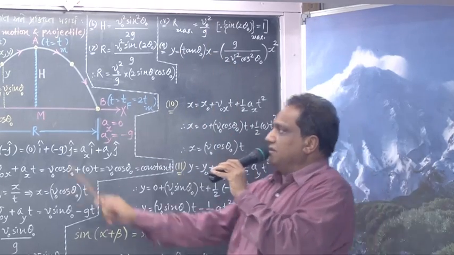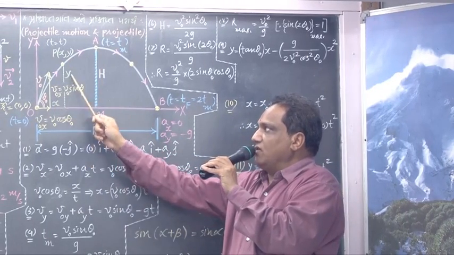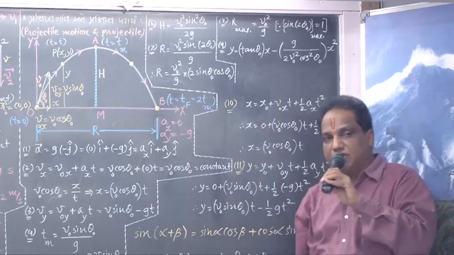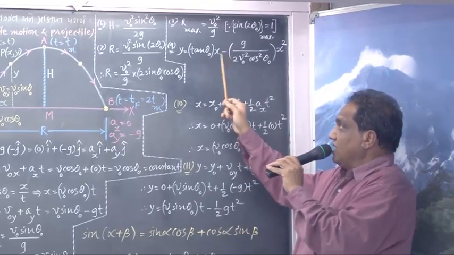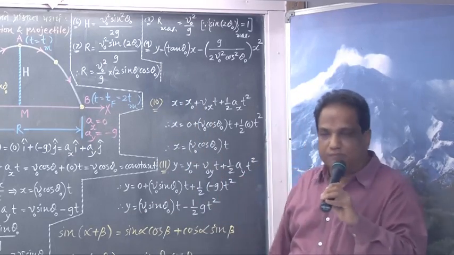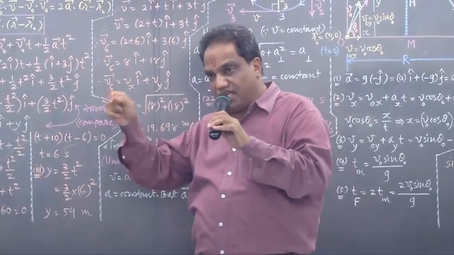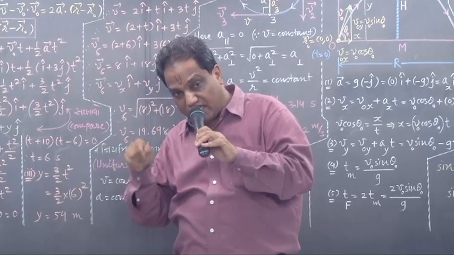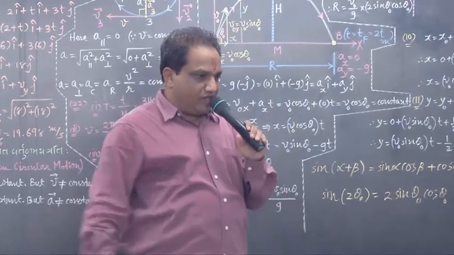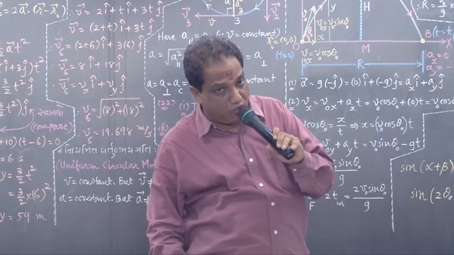What about the relation between x and y coordinate? The relation between x and y coordinate for any position along this trajectory is known as the equation of projectile motion. It is a bit difficult to remember, but if you write it 4 or 5 times, you will remember. Speaking out from the board: y equals tan theta 0 into x minus, in a bracket, G upon 2 V0 square cos square theta 0, outside the bracket x square.